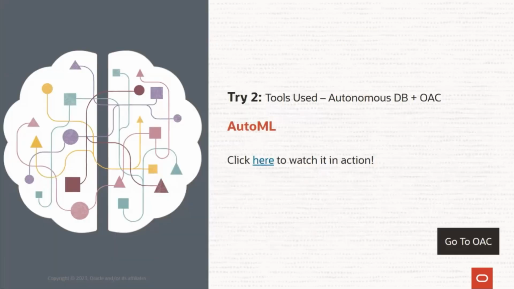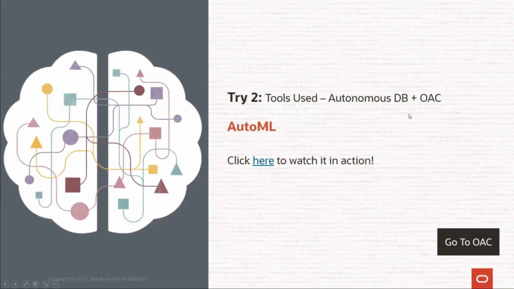Now, if you see, in the last try, we used only Oracle Analytics Cloud, but for this try, we need autonomous database because the AutoML engine is in the autonomous database layer. Autonomous database is nothing but our Oracle database, which is significantly automated for a lot of DB activities.